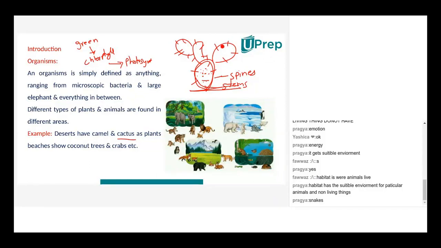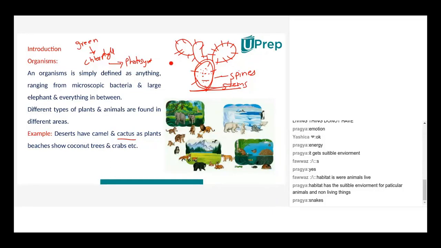Now, what was the need? Why did they have to modify the leaves into spines? Any idea? Because many animals come near it, and these plants are xerophytes, basically in deserts. They have a lot of water content, because of which many animals come near them, and they may take them up or pull them out. That's why they have spines.